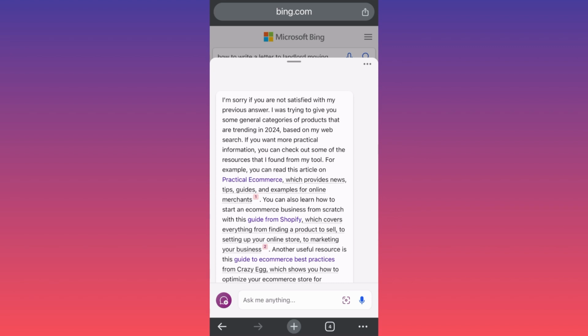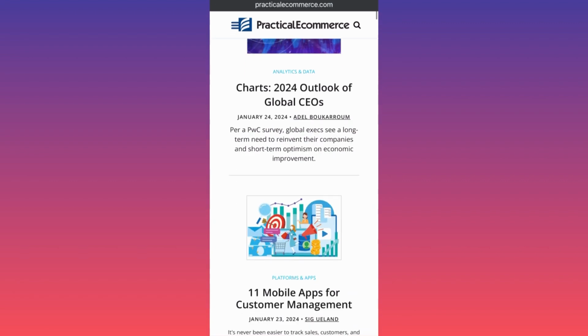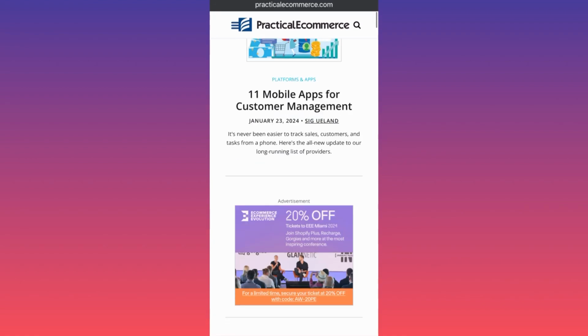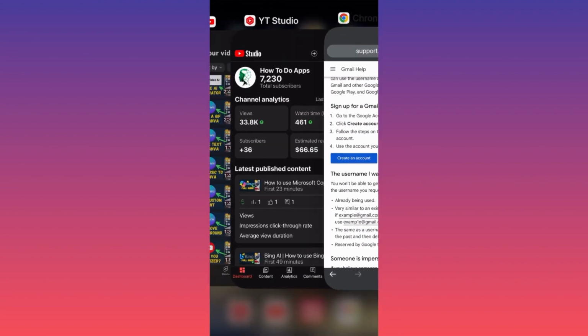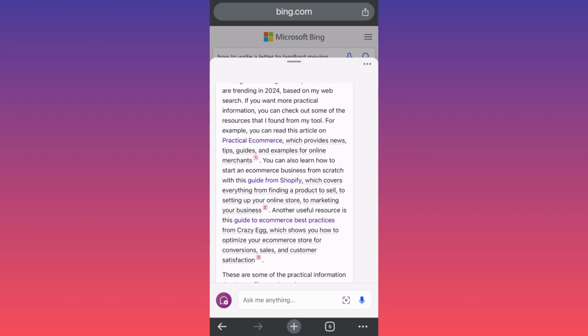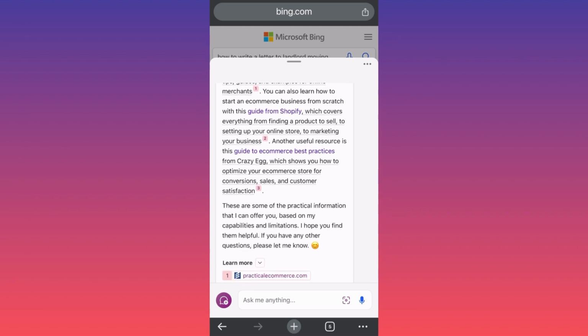If we click on this, for example, they give us Practical Ecommerce, which provides news, tips, guidance, and examples of online e-commerce. Why would I click on this one? Charts of 2024, outlook of global CEOs, January 24. Oh, it looks like some blog post or something. Also, they gave us how to start a business from scratch, a guide from Shopify, another useful resource, a guide from Crazy Egg.